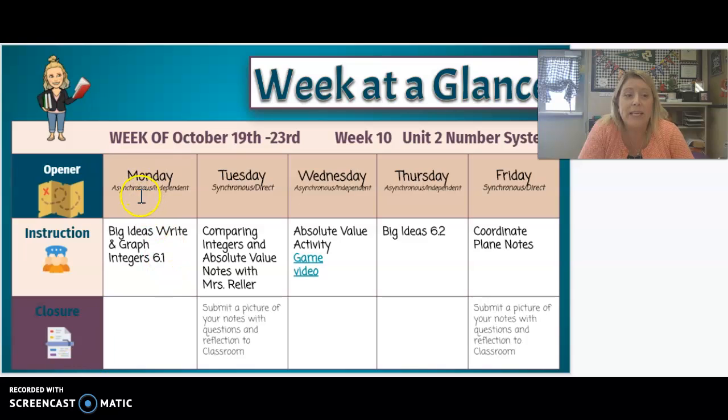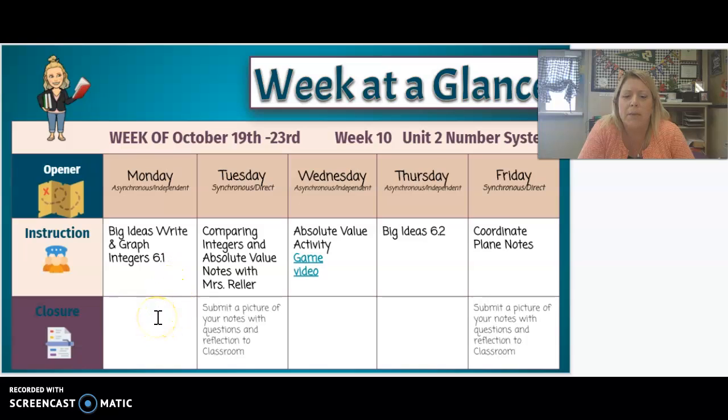On Monday's asynchronous day, you are going to go on to Big Ideas, log into Big Ideas. You're going to complete the assignment 6.1. Please remember that there's tutors that can help you with the problems if you don't know how to do them. You can also look back at your notes. You can check your work, I think up to 6 times. I think I gave you 6 work checks available on that assignment. So take your time and do that.